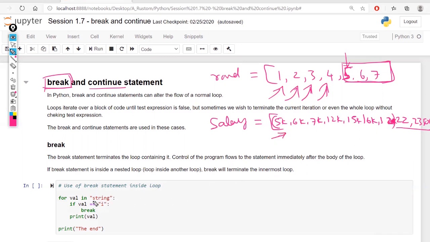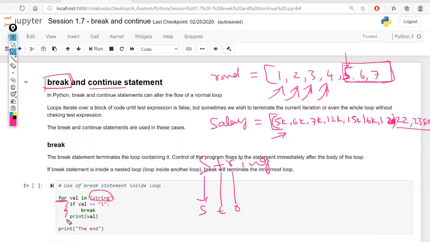If it is a string, some text, let's see how it is going to work. Here I'm going to use a for loop and give my data string. You can give anything here. For every value in string, suppose this is the string. Whenever I say for every value in string, first time s will be fetched, next time t will be fetched, then r, i, and ng.